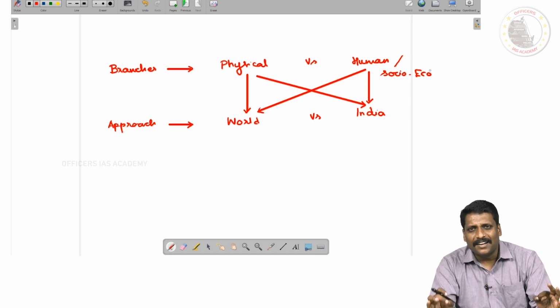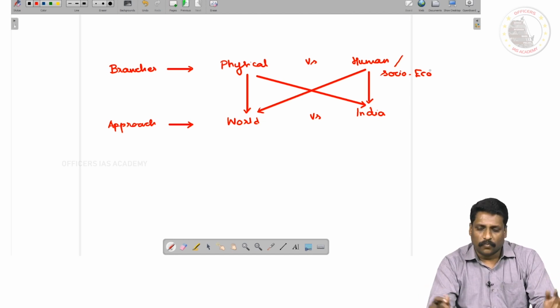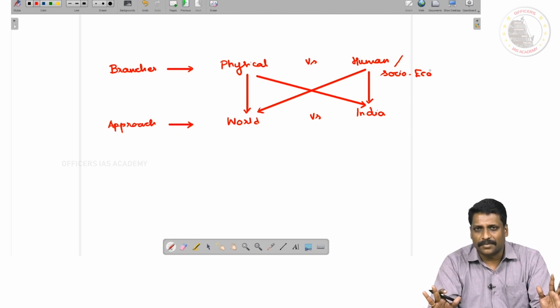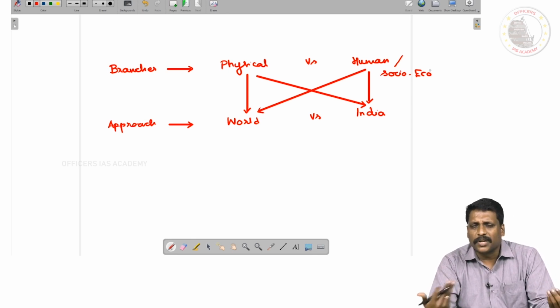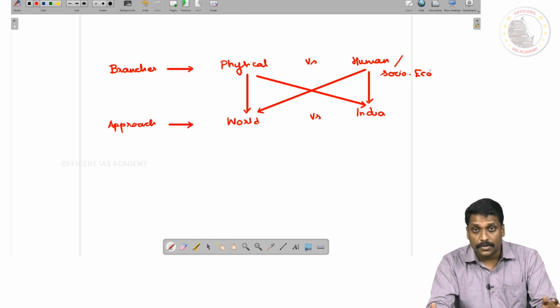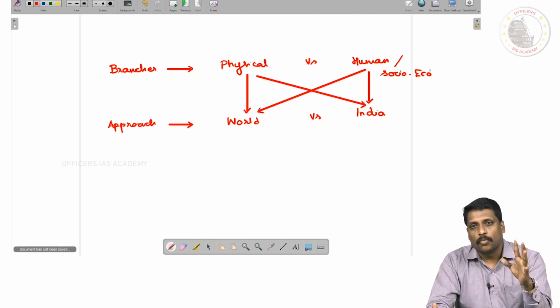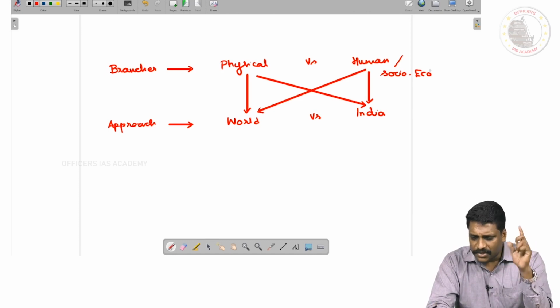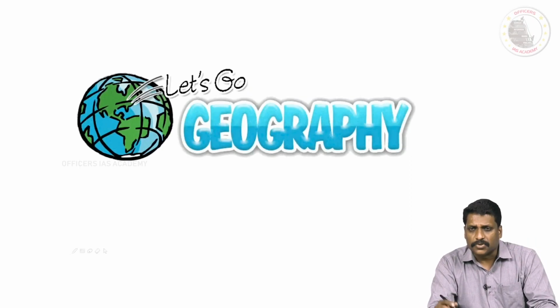UPSC hardly goes beyond the syllabus. Well within the ambit of the dictates of the syllabus, questions are generally framed. Unfortunately, very rarely do we have questions going out of the ambit of the syllabus, but I understand that most of the time, near completely, questions are framed within the scope of the syllabus. Understanding the syllabus in that regard is very, very important.